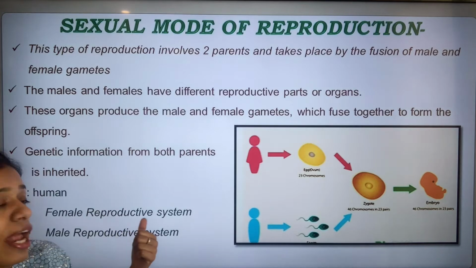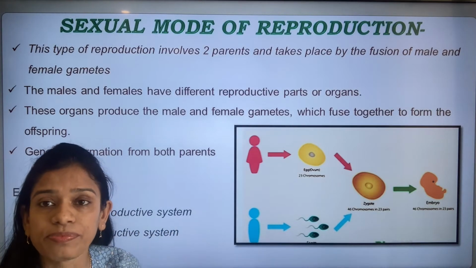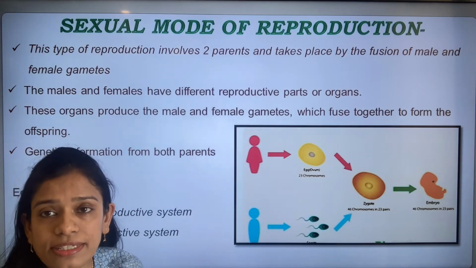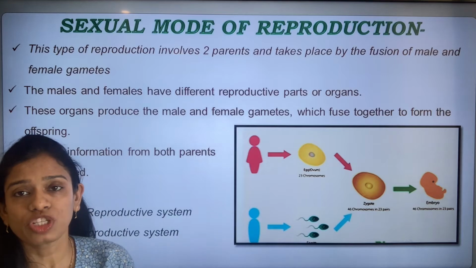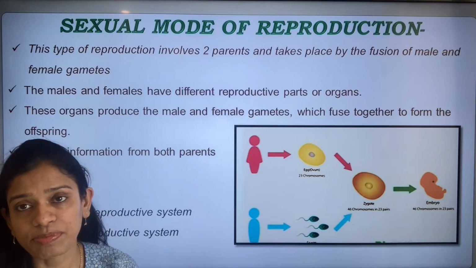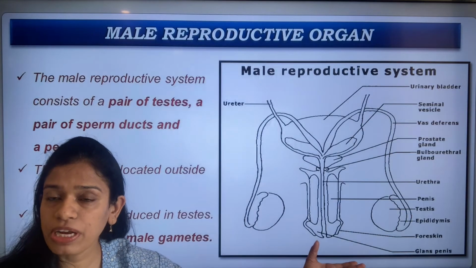Examples, human. So we are going to discuss the two types of reproductive systems, of the male and the female, in order to understand exactly how this process of sexual reproduction takes place in the advanced organism. So this is a male reproductive system.